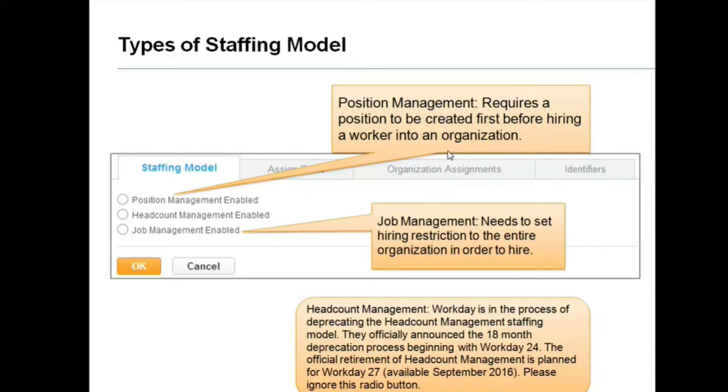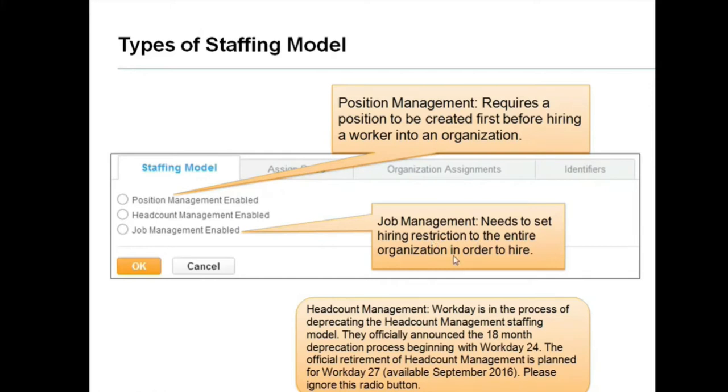Now let's see what is job management. The description here says it needs to set hiring restrictions. They are not talking about positions, they are not fixed with the position. They are directly going to hiring restrictions for the entire organization in order to hire. So when a supervisory model has been created, they just fix the hiring restrictions.